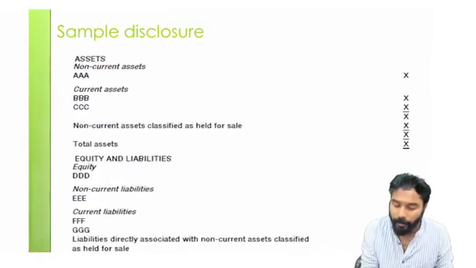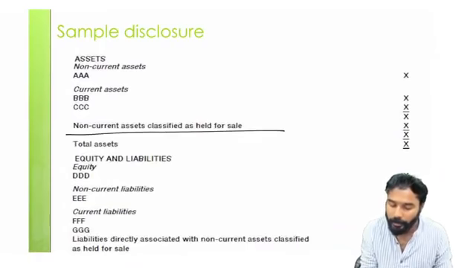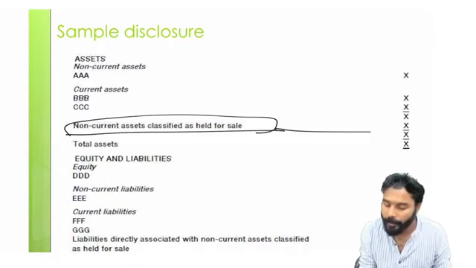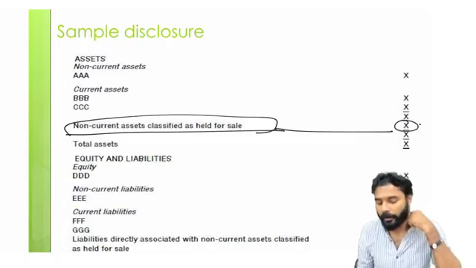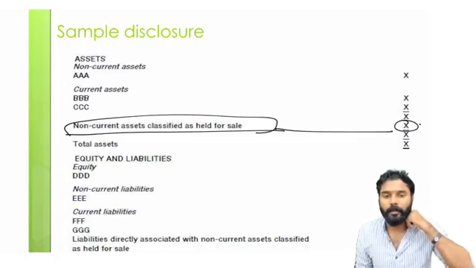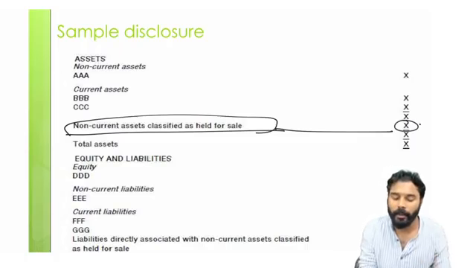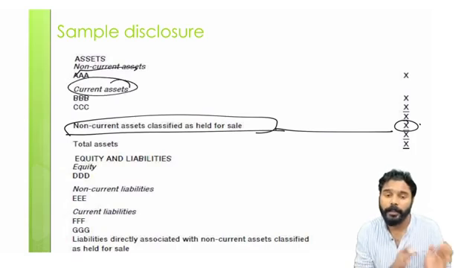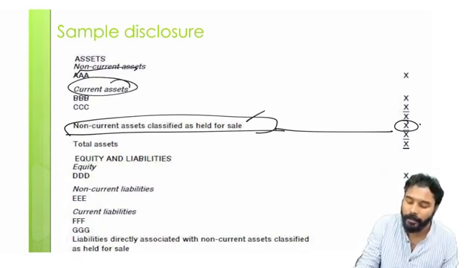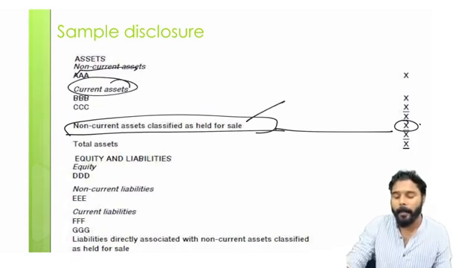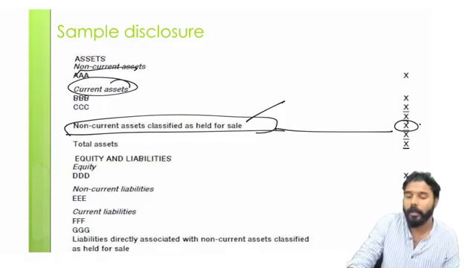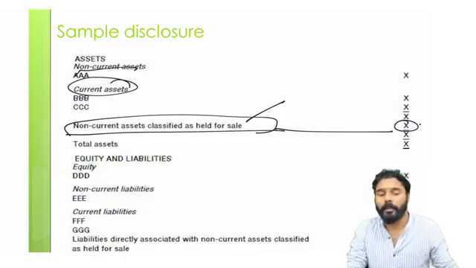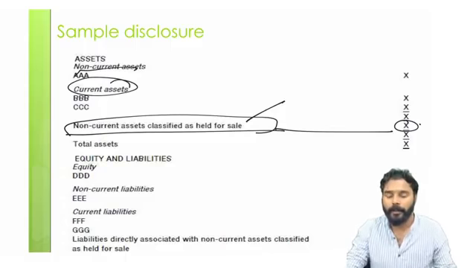So here it will be accounted separately from the non-current assets in the SOFP. It's a sample disclosure. Instead of accounting on the non-current asset side, even though it's a PPE, if it is held for sale, it will be accounted as a current asset in your SOFP, at the lower of cost or fair value less cost of disposal. Perfect.